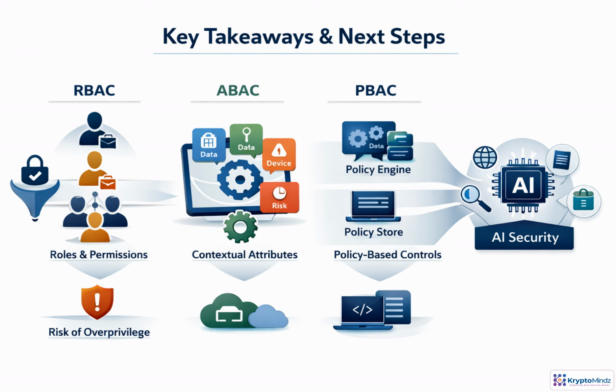Authorization turns identity into governed action. RBAC provides a simple starting point, but it needs privilege hygiene. ABAC adds context, including data sensitivity, device posture, location, and risk. PBAC centralizes decisions as code. Next, we apply these patterns to AI, IAM, agent boundaries, secrets, keys, vaults, and short-lived credentials.